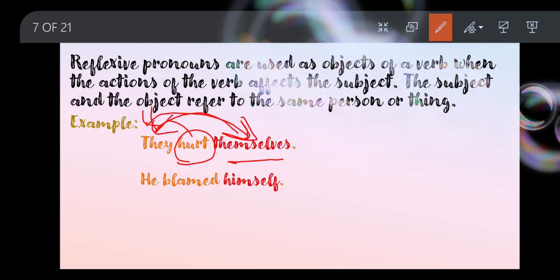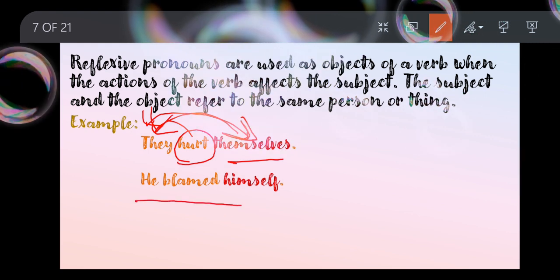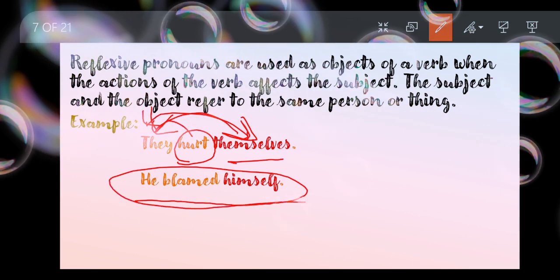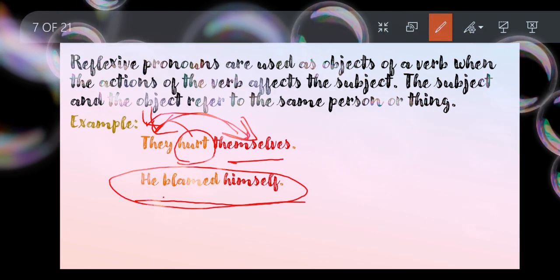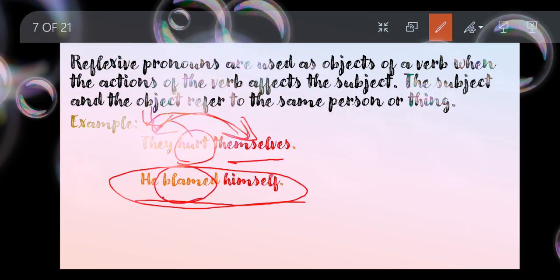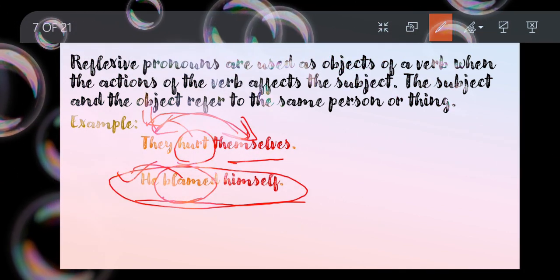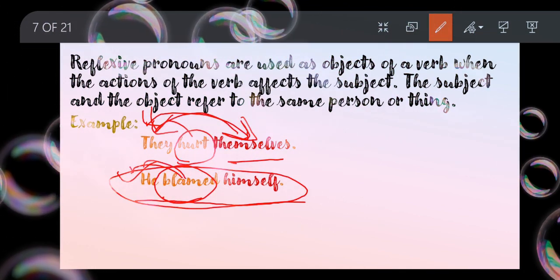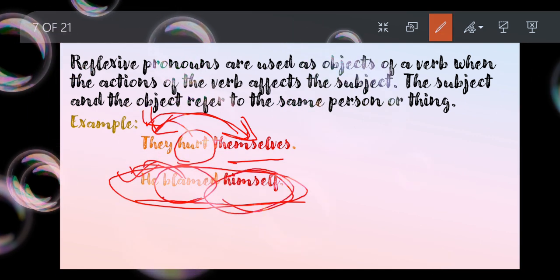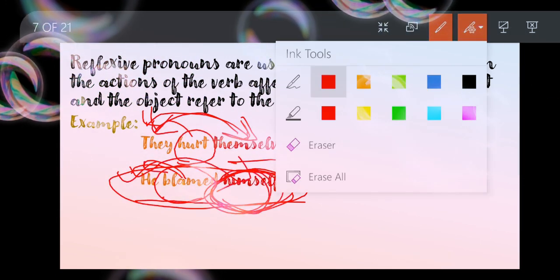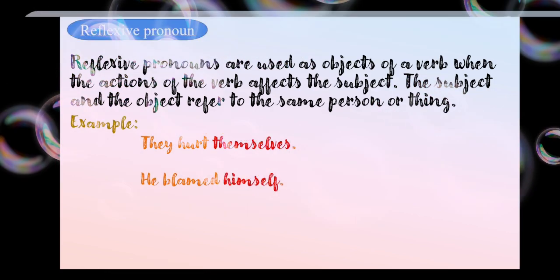Okay, the next one is he blamed himself. Okay, when I tell you he blamed himself, whom is he blaming? Okay, the action is on the subject. Then it is affecting the subject. So here my object and subject refer to the same person.